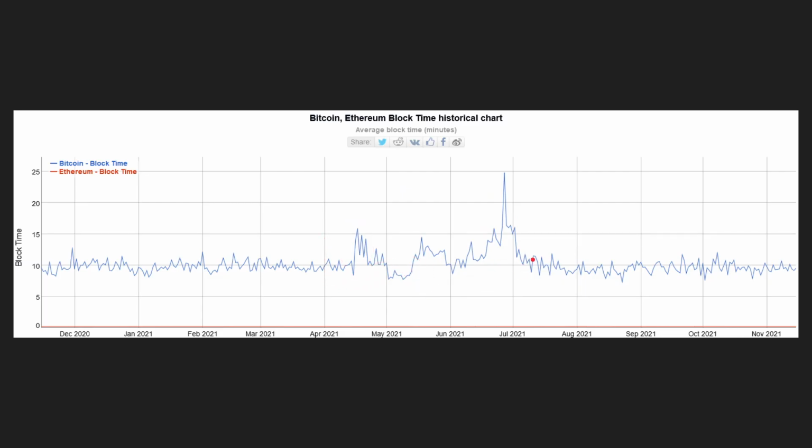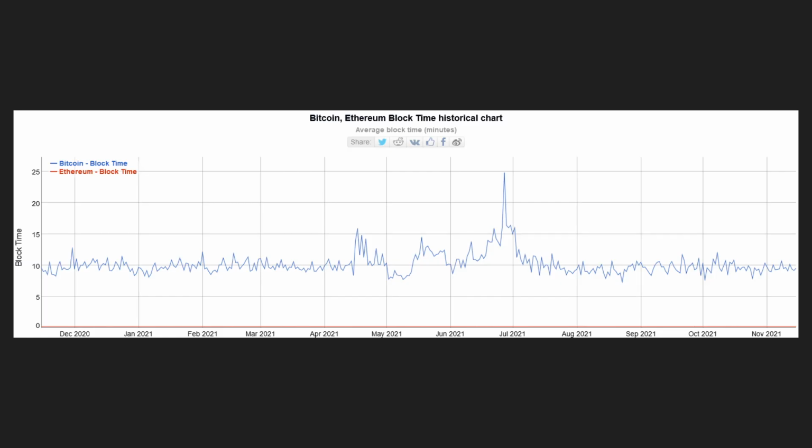This could be due to the impact that the Chinese mining ban had on Bitcoin mining, where you had the predominant home of Bitcoin mining, China. All these miners and mining companies had to flee. The country banned Bitcoin mining. Many of them went to the United States. Some of them went to Russia. Some of them went to Kazakhstan. Some Europe. Some Canada.